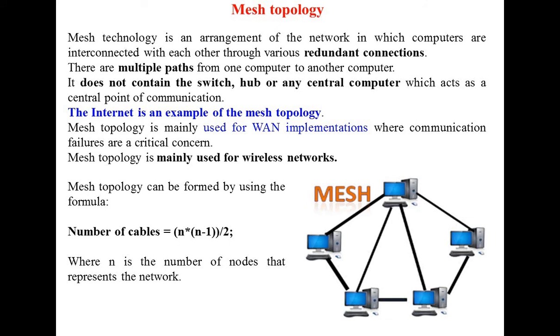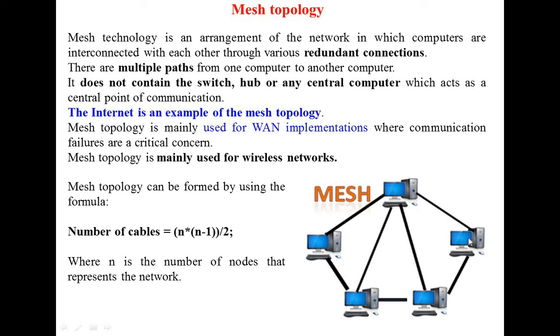Mesh topology is an arrangement of the network in which computers are interconnected with each other through various redundant connections. Redundant का मतलब होता है repetition of connections. It means आपस में meshing होती है. Mesh का मतलब जैसे ये कंप्यूटर है, ये कनेक्टेड इससे भी है, ये इससे भी कनेक्टेड और ये इससे भी कनेक्टेड. ये देखो इससे कनेक्टेड है, इससे कनेक्टेड है, इससे कनेक्टेड है. There are multiple paths from one computer to another computer. It means they are mentioning multiple paths.